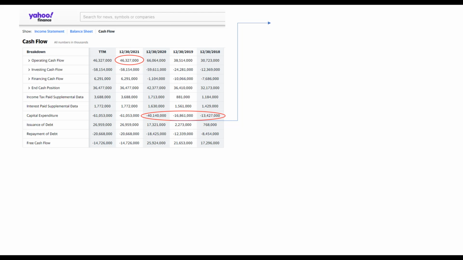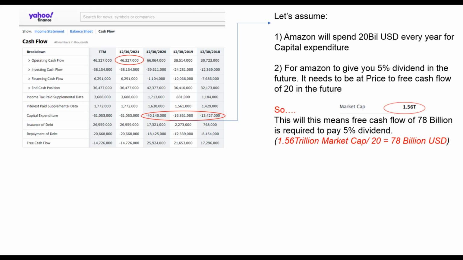Now, I will assume that the stock will trade at a price to free cash flow of 20 in 5 years' time, and that the company will have a capital expenditure of 20 billion every year. Honestly, I feel uncomfortable using 20 billion as my capital expenditure assumption, as they have spent 40 billion in year 2020, and 60 billion in year 2021.